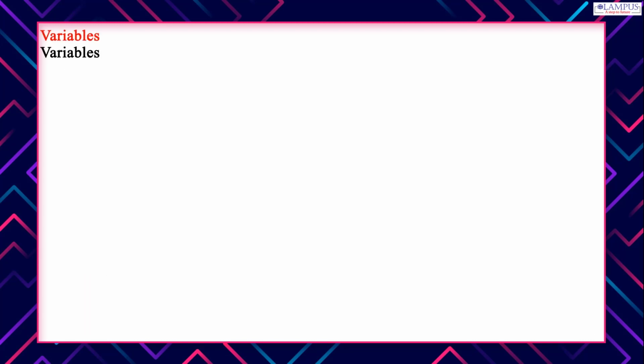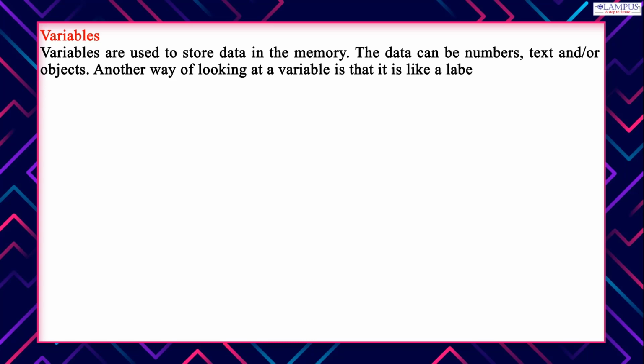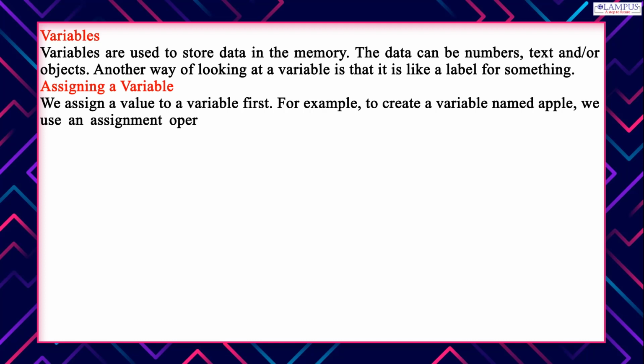Variables. Variables are used to store data in the memory. The data can be numbers, text, and/or objects. Another way of looking at a variable is that it is like a label for something. Assigning a variable. We assign a value to a variable first. For example, to create a variable named Apple, we use an assignment operator, the equals sign, and then tell Python what information the variable should be the label for.